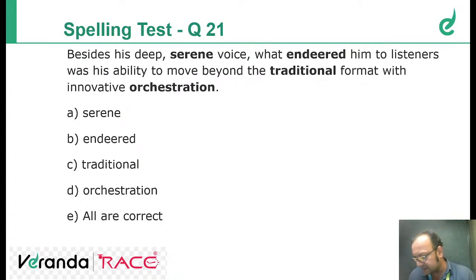Now this spelling test, I'll give you 5 minutes. In 2 minutes you have to solve 3 questions. Okay. So what's the spelling that is wrong? Tell me. Which spelling is wrong? Besides his deep, serene voice, what endeared him to listeners was his ability to move beyond the traditional format with innovative orchestration.